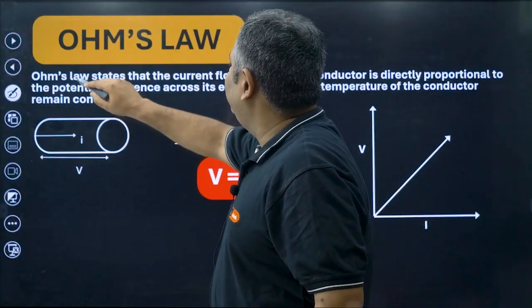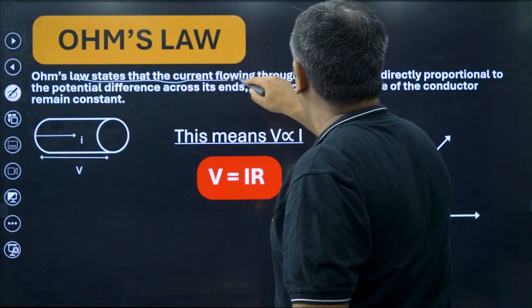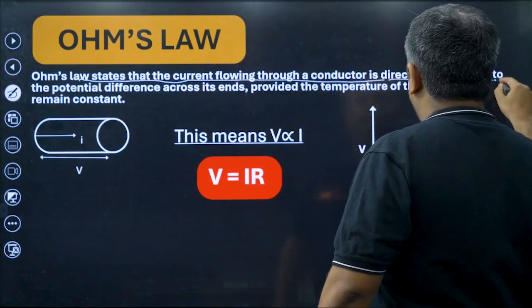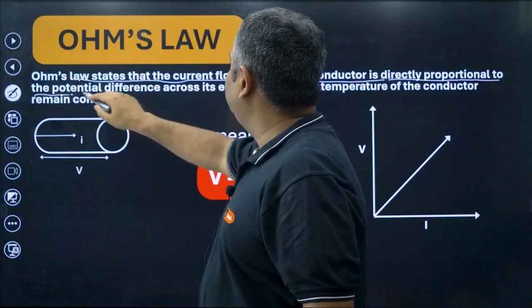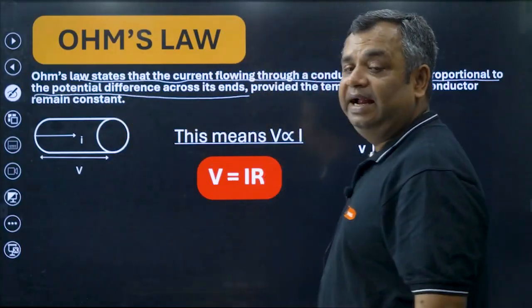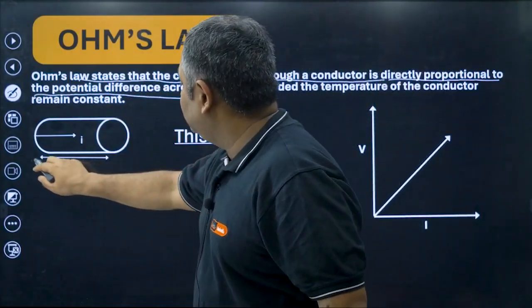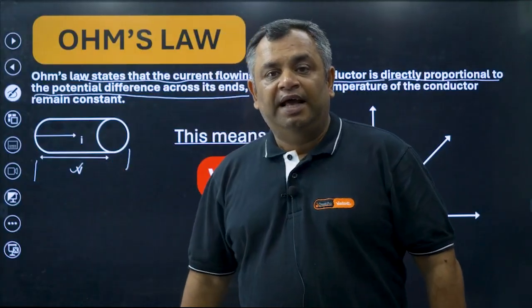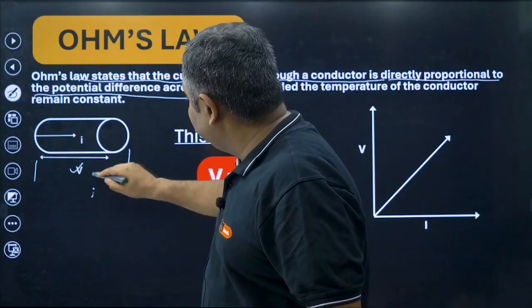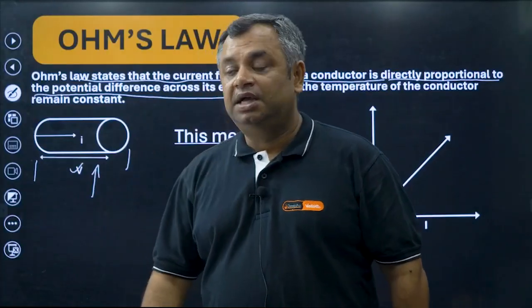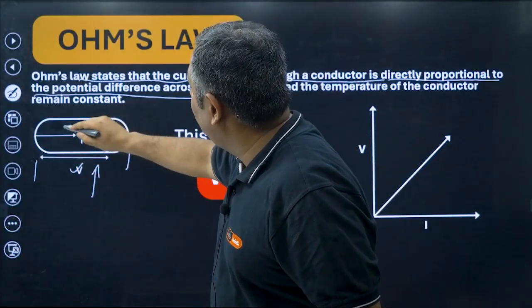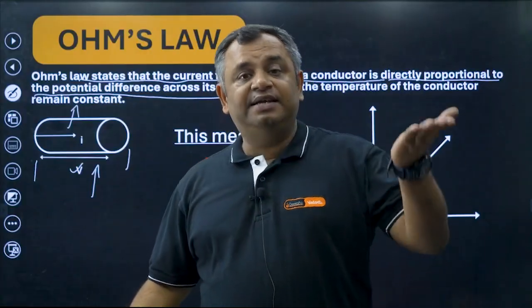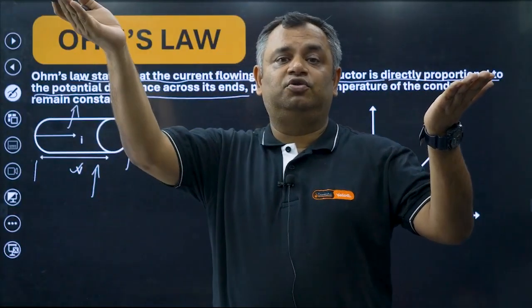The Ohm's law states that the current flowing through a conductor is directly proportional to the potential difference across its end. So say this is a conductor and this potential difference is V. If V is increased, I, which is the current flowing into it, will also increase.